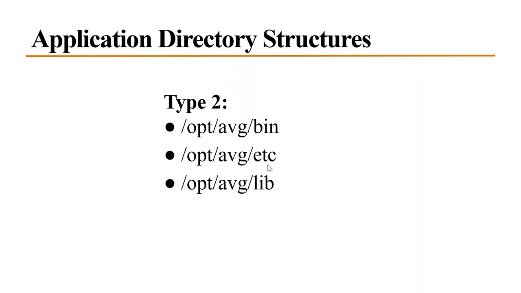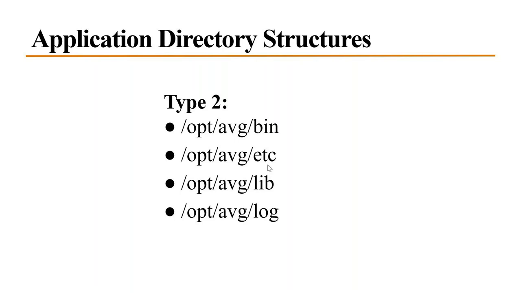Another type of directory structure we usually use is the opt folder, where you install third party software. We can install it in user local bin, or we can go for the opt folder. Opt has its related binaries, etc, libraries and logs. Yes, this is also a directory structure which we can manage. This is third party software which we can install, and it is user specific software, you could say.